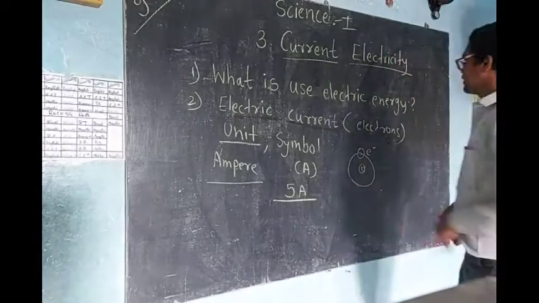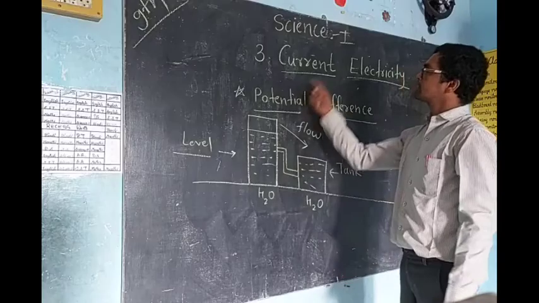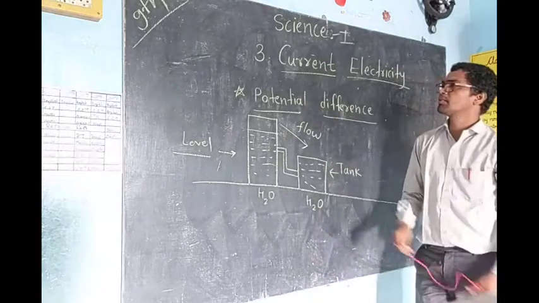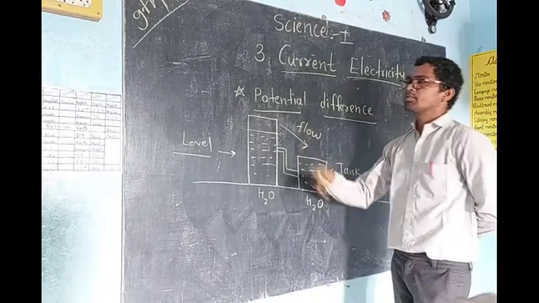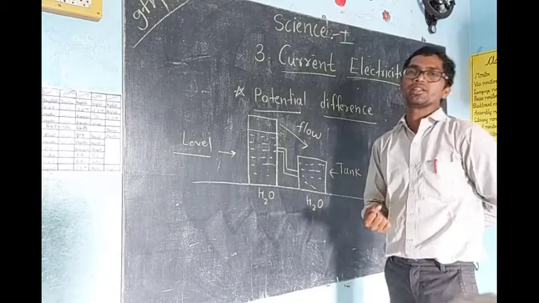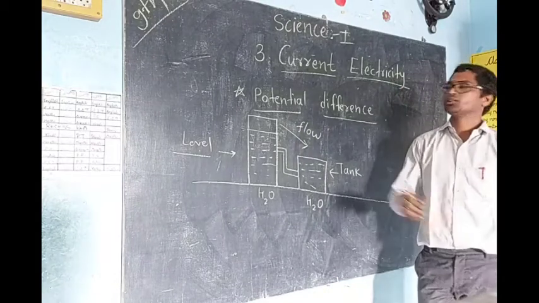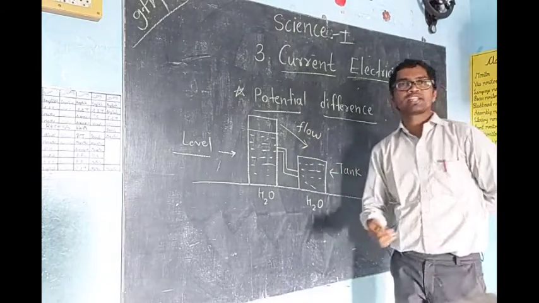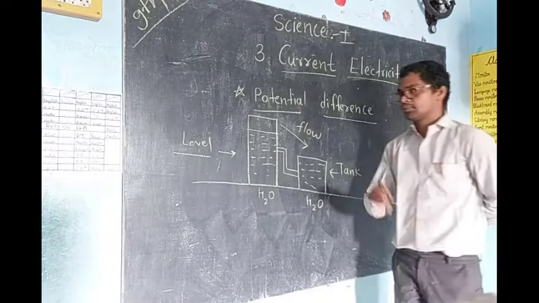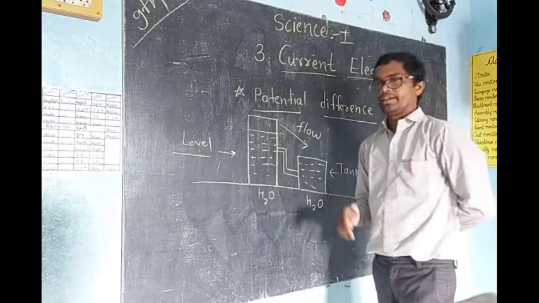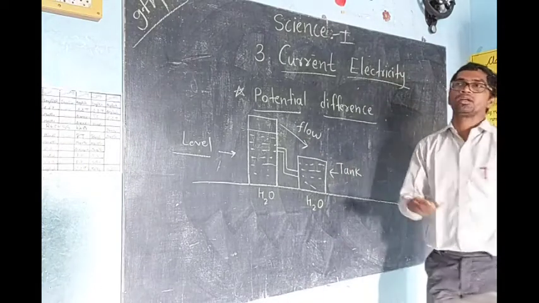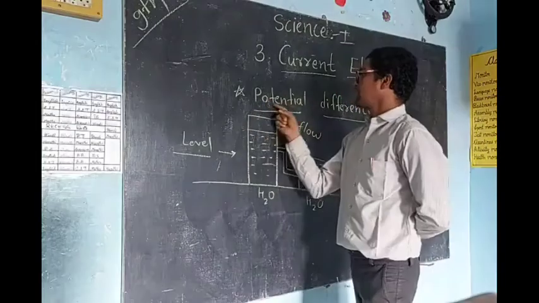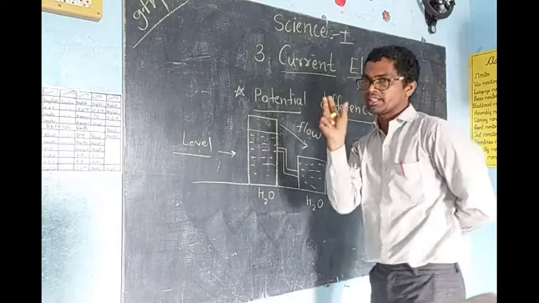Okay, next point in this same topic is potential difference. So what is meant by potential? First, potential means it is a capacity. The word potential is related to potential energy, which we have already learned in the previous topic. Energy because of the position of a certain thing, that we call potential energy. Potential means stored energy in that particular object.